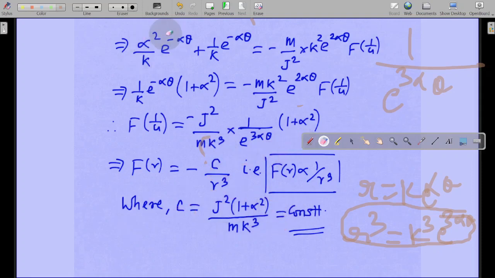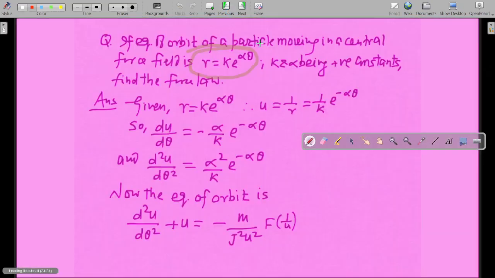Just make sure that when you make the notes, you remove this k cube from here. This k cube is wrongly written. So this is constant, and k cube e to the power 3 alpha theta will be equal to r cube, from this particular definition given in the question itself.